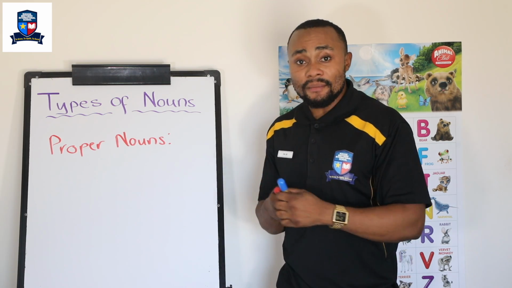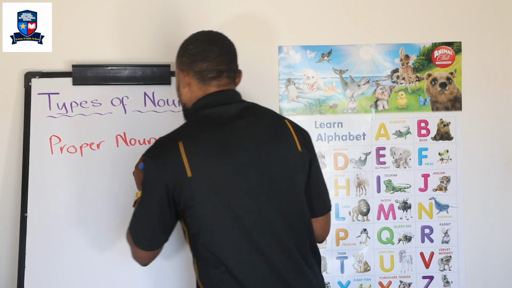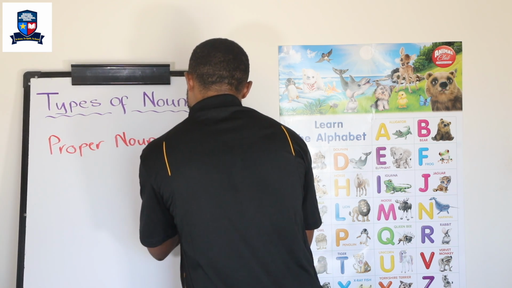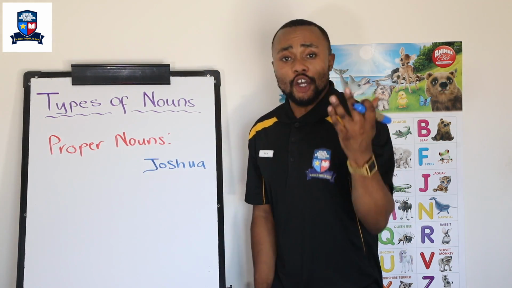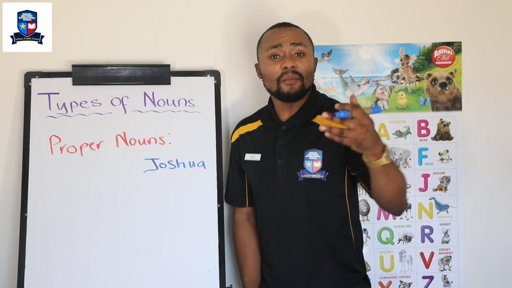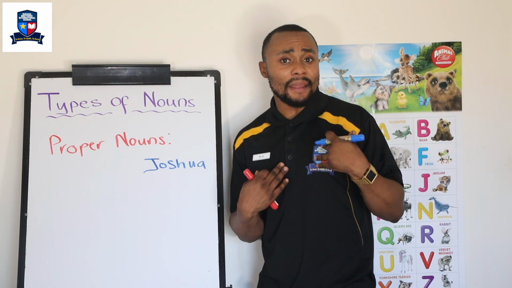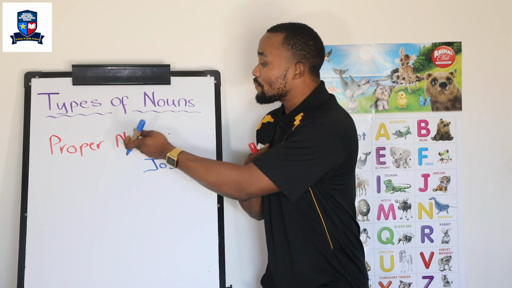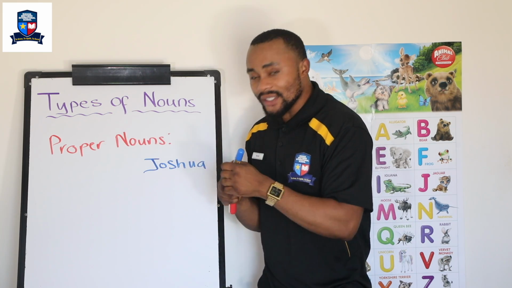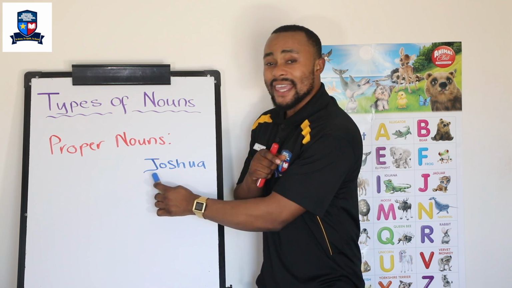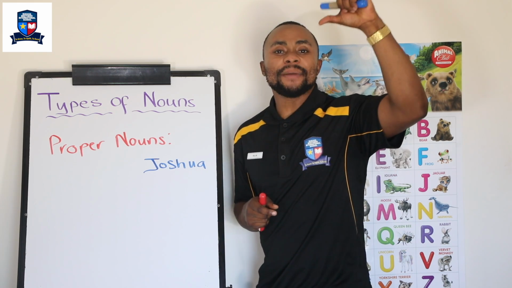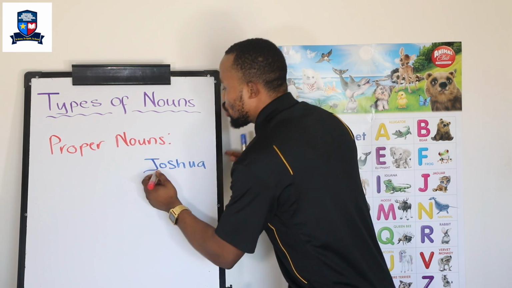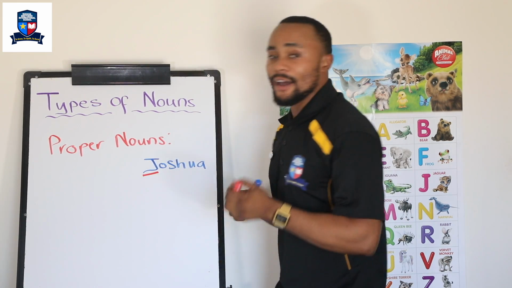Let's have a look at this name, Joshua, okay? Joshua, I'm going to write it here. Joshua. Very good. Joshua, okay? This is someone else's name, okay? It's not my name. It's another person's name. So the name Joshua is a proper noun because, guess what? It starts with a capital J, uppercase, okay? Uppercase letter. So, Joshua is a proper noun.